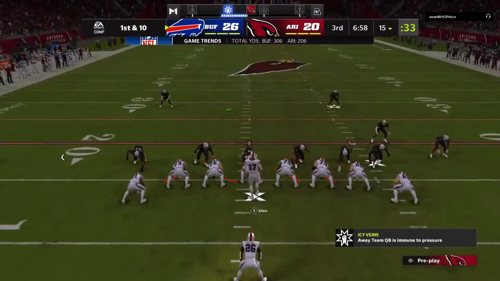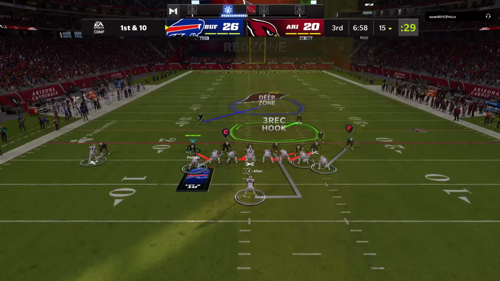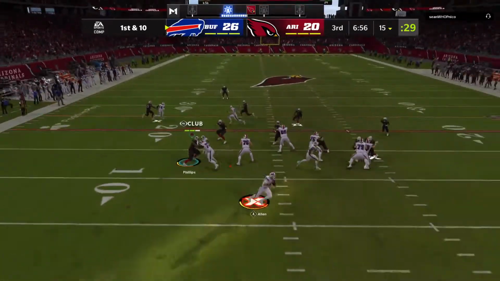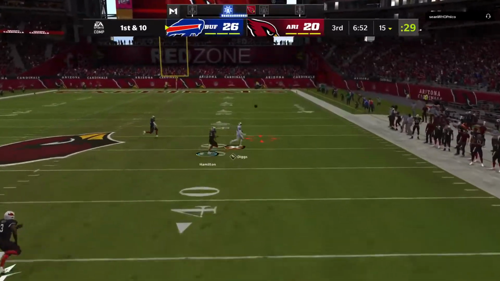The Bills come to the line to start their next drive. And they've got the lead, CD. What do you expect from them in this second half? Well, I like what they were able to do on the ground in the first half because they had a lot of success running the ball.